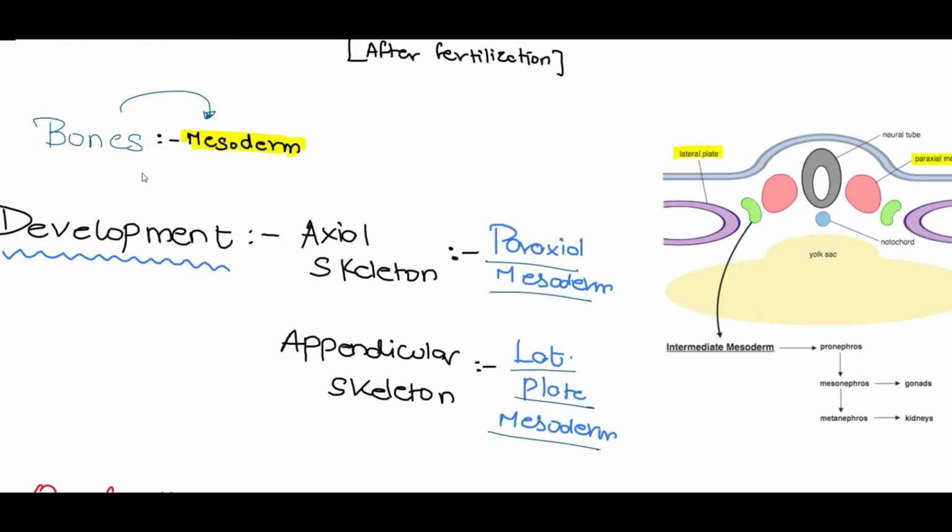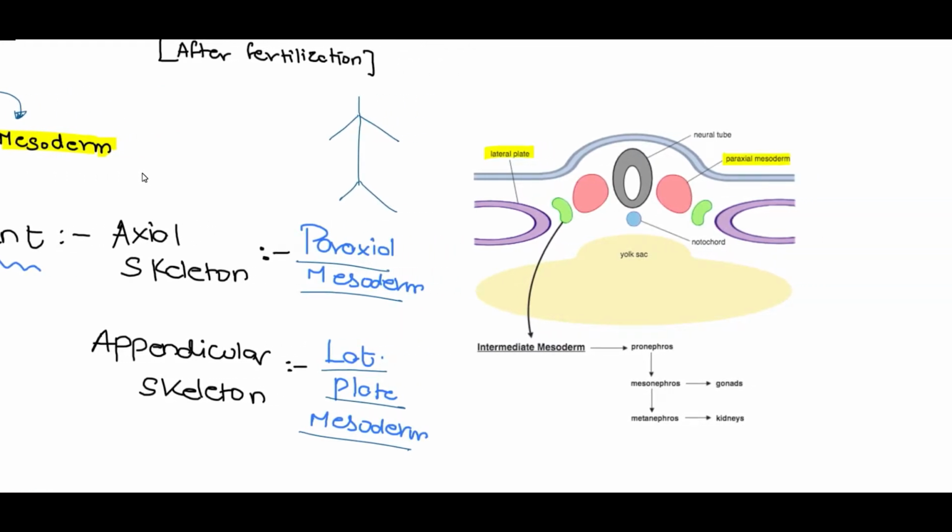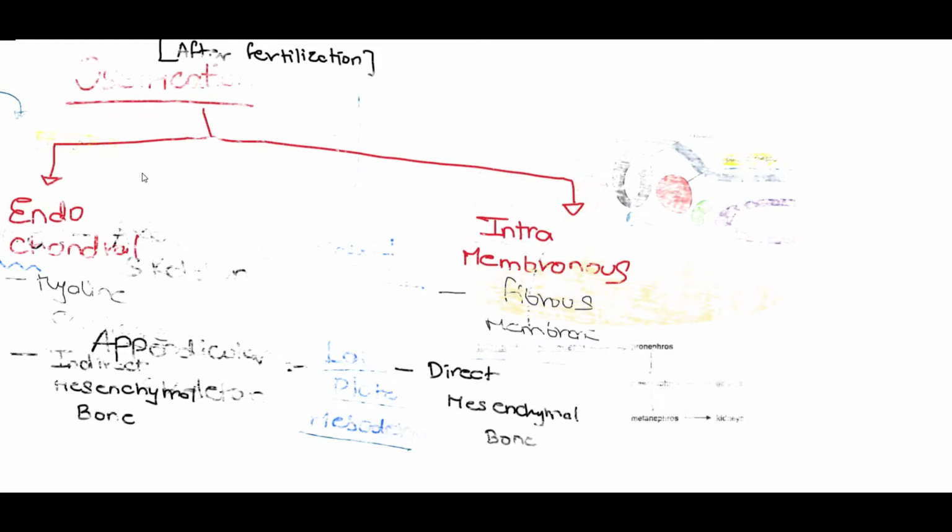The axial skeleton is present in the center of your body, and the appendicular skeleton relates to all the structures which are articulating with the axial skeleton and are present away from the central line. So here we can take a look that we have the paraxial mesoderm and the lateral plate mesoderm. The paraxial mesoderm is present closer to the neural tube, whereas the lateral plate mesoderm is present closer to the intermediate mesoderm, which will further form the kidneys in our adult human.